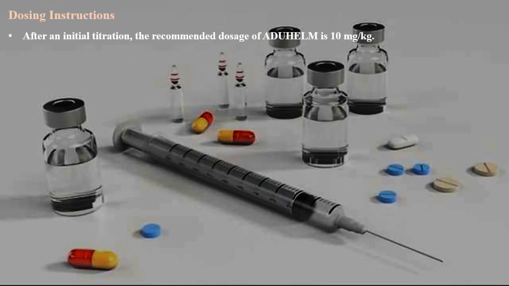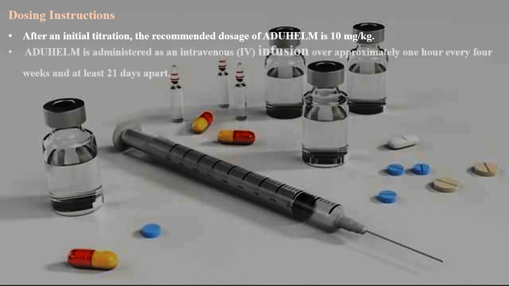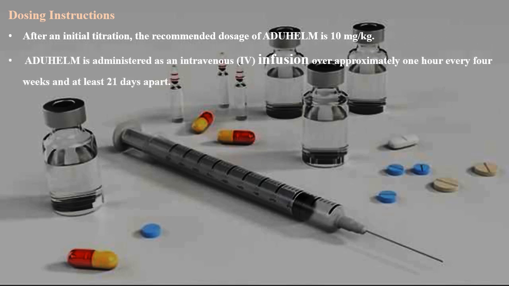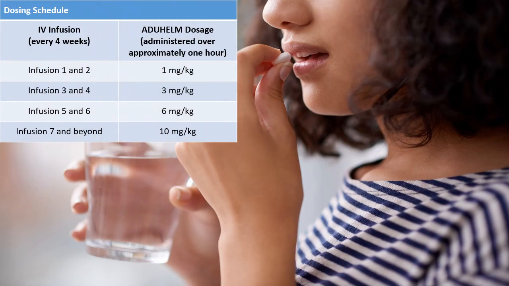Dosing instruction. After an initial titration, the recommended dose of Aduhelm is 10 mg per kg, meaning 10 mg of drug for 1 kg of body weight. Aduhelm is administered as an IV infusion over approximately 1 hour every 4 weeks, and at least 21 days apart. Then how will the dosing schedule go? IV infusion, every 4 weeks we have to give this treatment. Infusion 1 and 2 is 1 mg per kg, meaning kg is body weight and 1 mg is the drug.